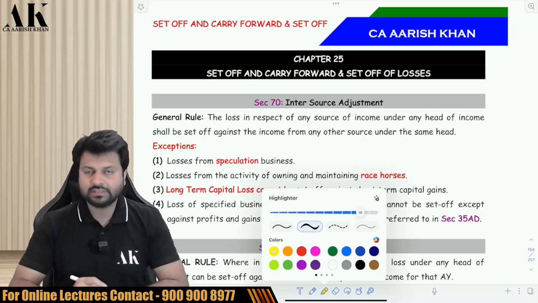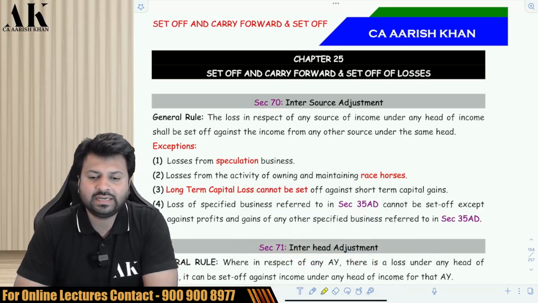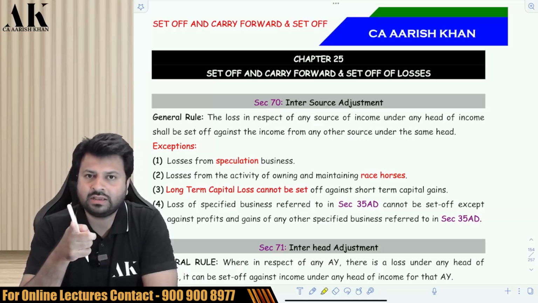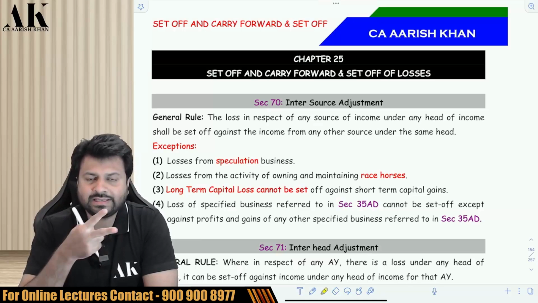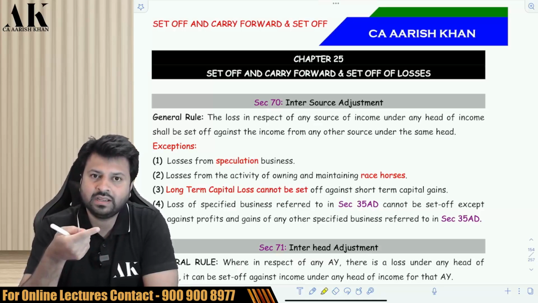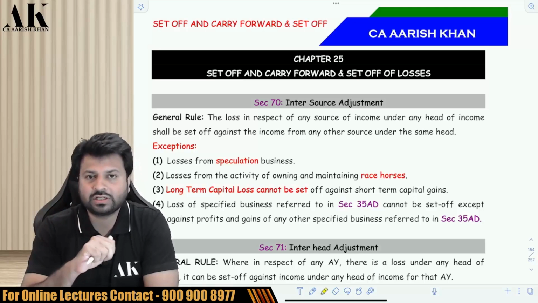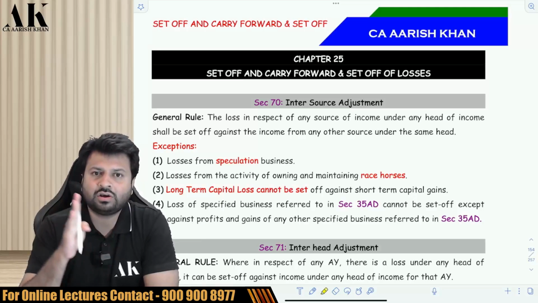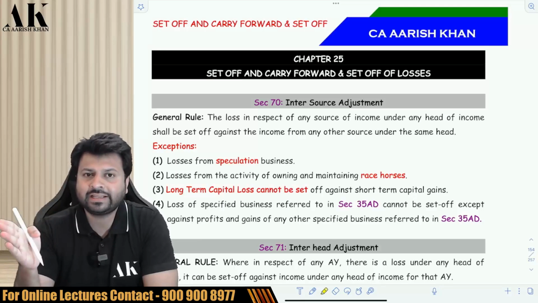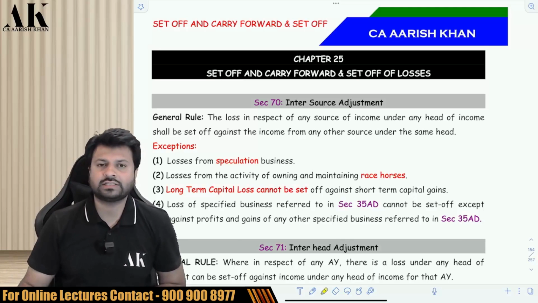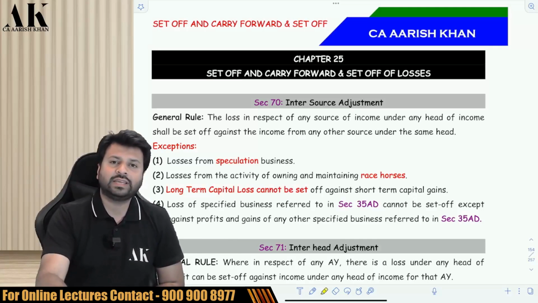Now there are various steps in set off and carry forward of losses. The first step is inter-source adjustment, when you set off within the same head, that is PGBP, PGBP, IFOS, HP, CG, CG. So within the same head you can set off, that is known as inter-source adjustment. But within the same head also there are some restrictions. There are 4 restrictions. The losses of speculation business can set off only against speculation business. It cannot set off against non-speculation business. That is not allowed. So speculation loss will set off only against speculation income, and it cannot set off against non-speculation income. Second, the loss from the activity of owning and maintaining racehorses can set off only against similar income. It cannot set off against other income.